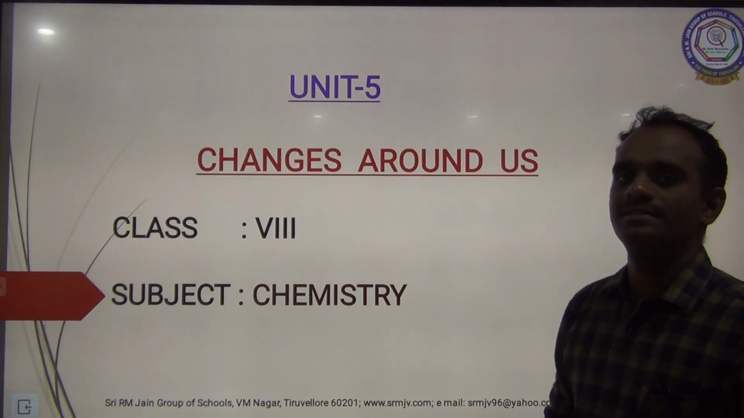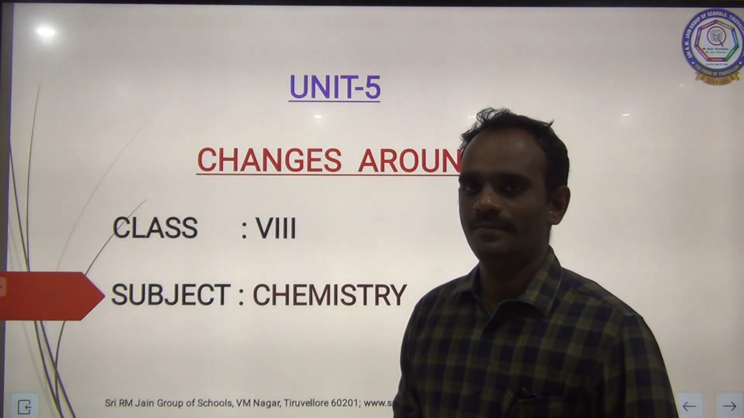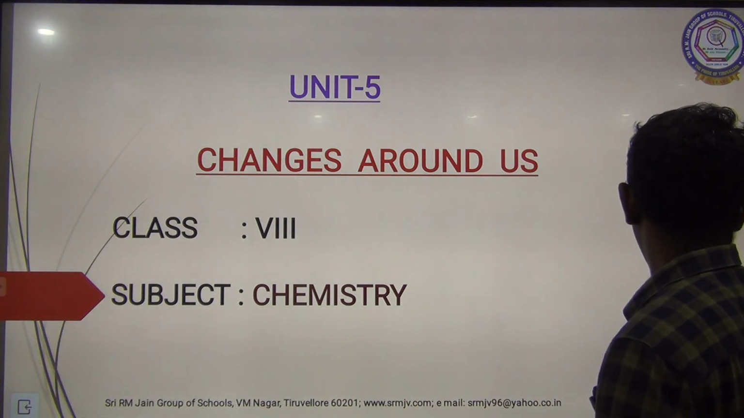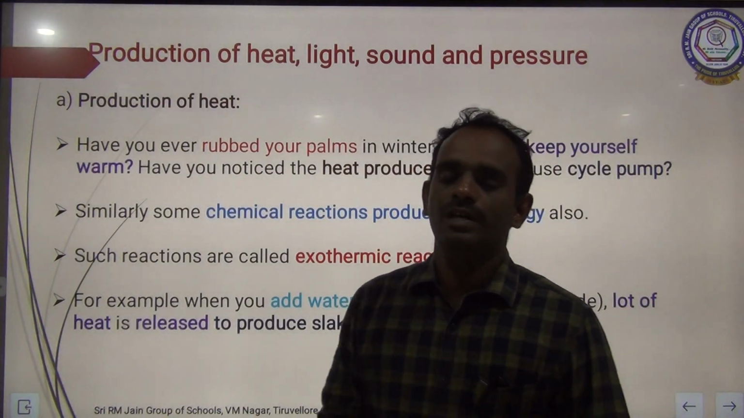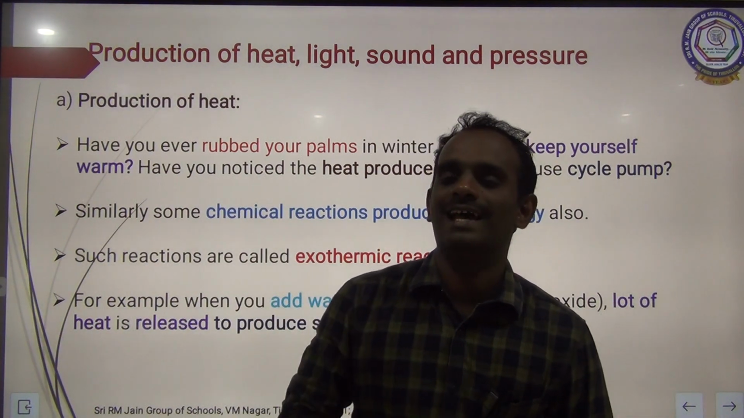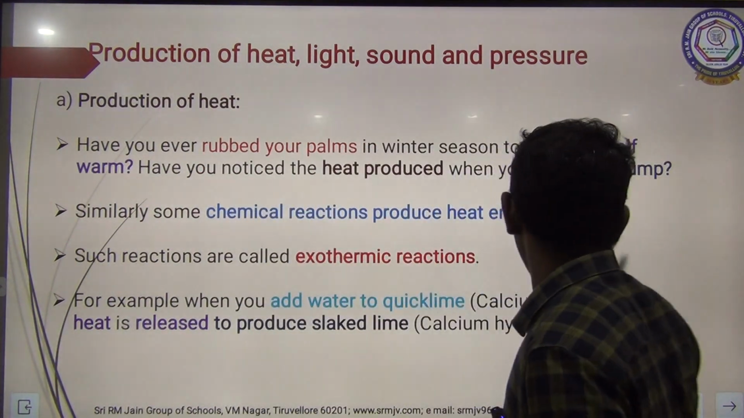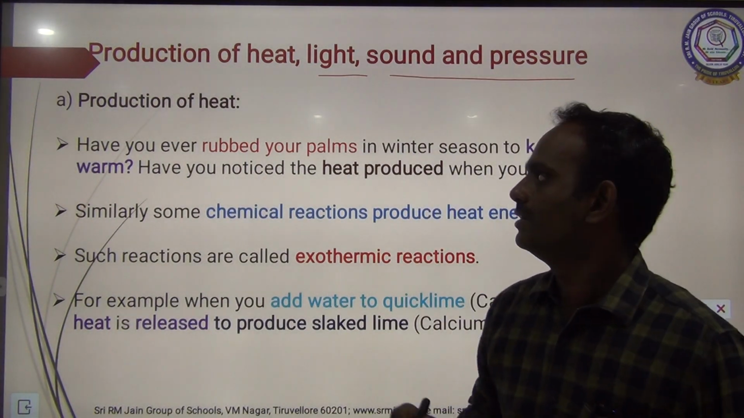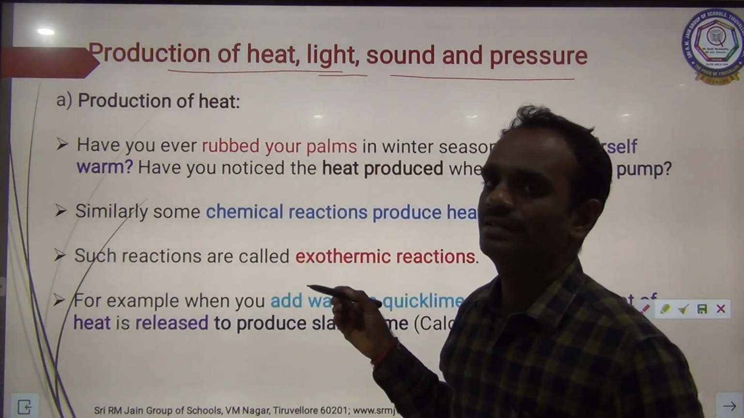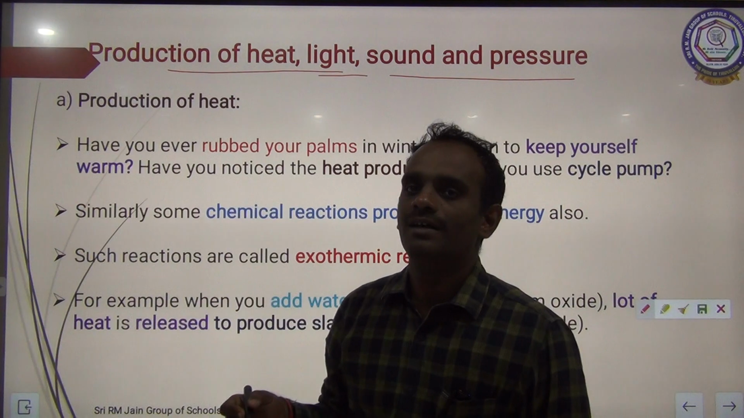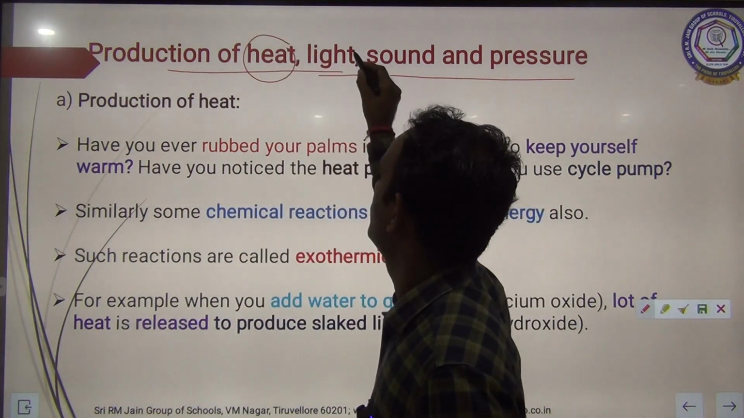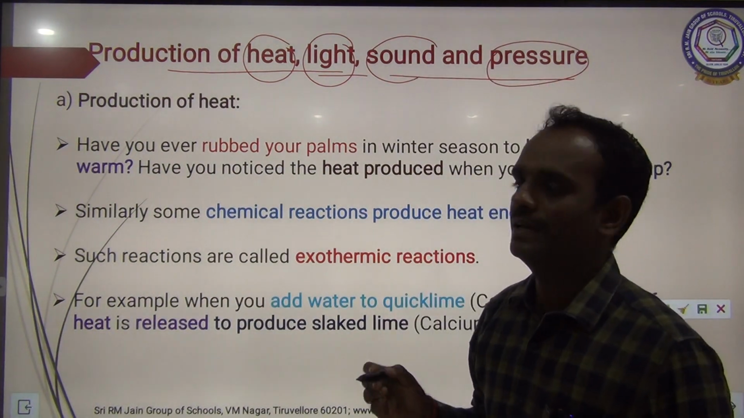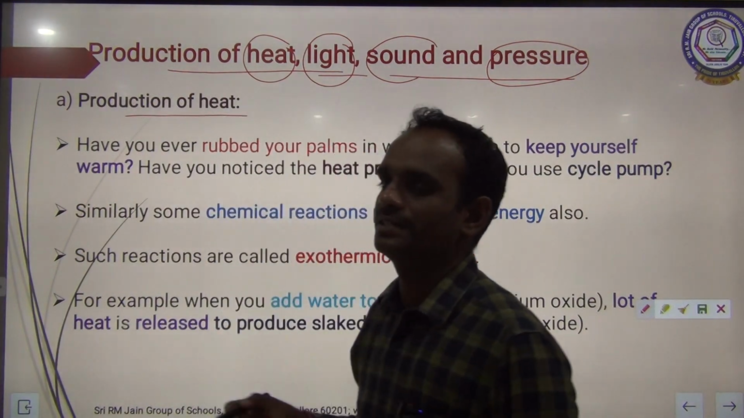For class 8, subject chemistry, unit 5, changes around us. Today we are going to discuss the continuation of yesterday's class: production of heat, light, sound and pressure. Due to chemical reactions, heat, light, sound and pressure are produced. First one is production of heat.